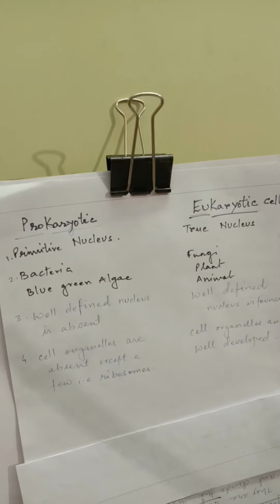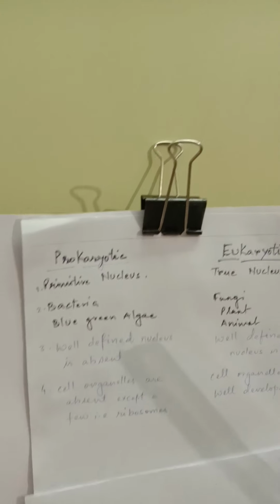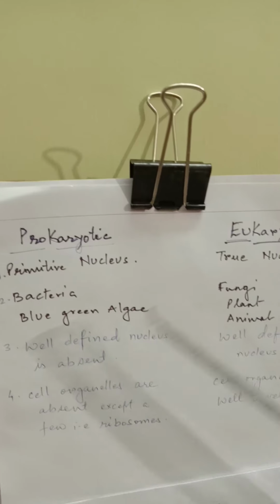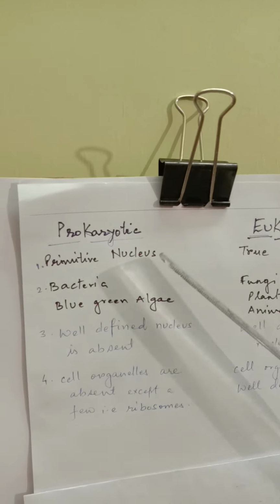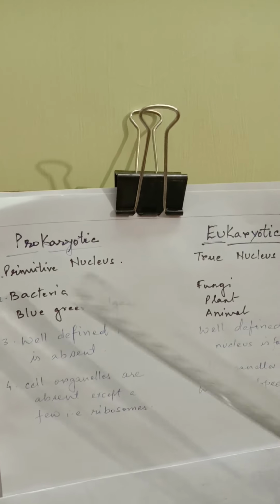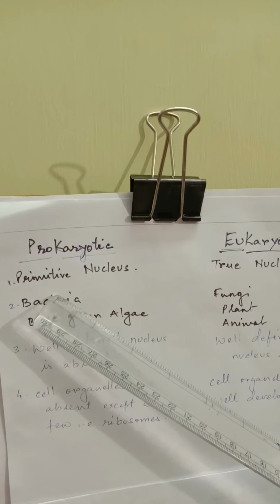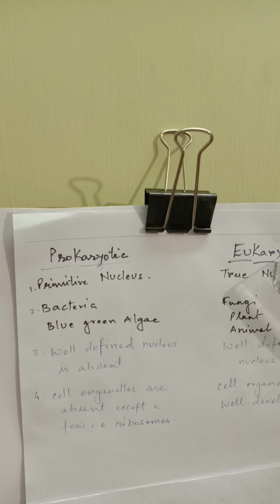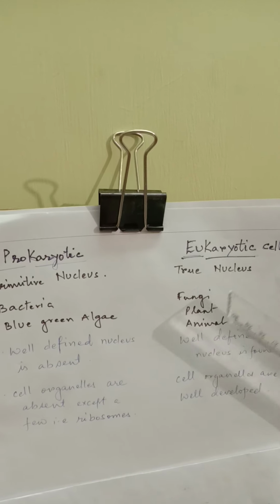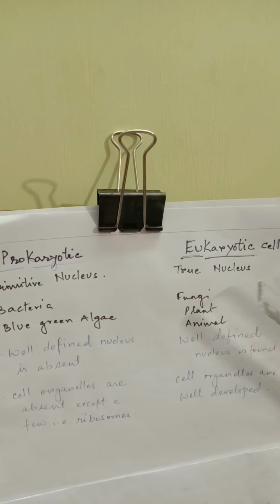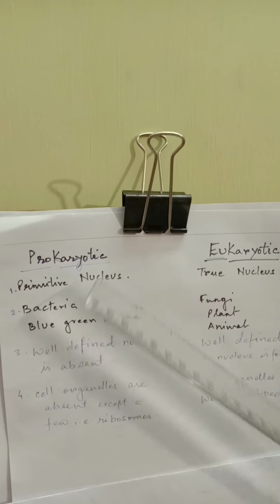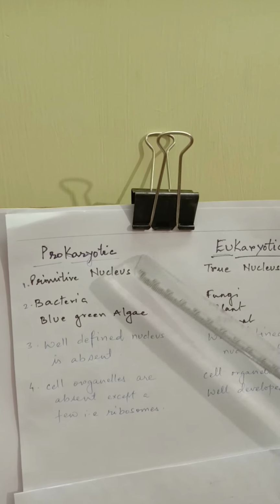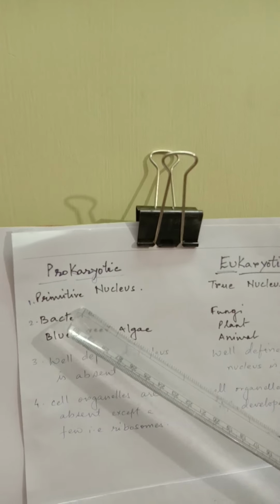On the basis of whether the nucleus is well defined or not, we can have two types of cells: prokaryotic and eukaryotic. See now the meaning. Pro means primitive, old, and karyon means nucleus. Here eukaryotic, eu means true and karyon means nucleus. So prokaryotic organisms have such kind of cells where the nucleus is primitive, old.